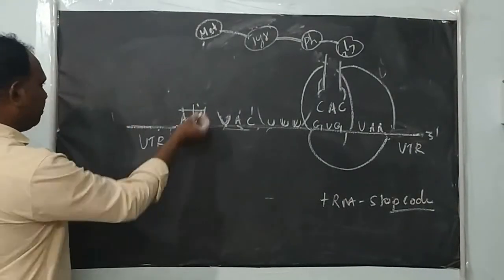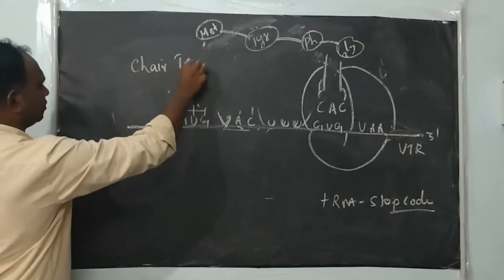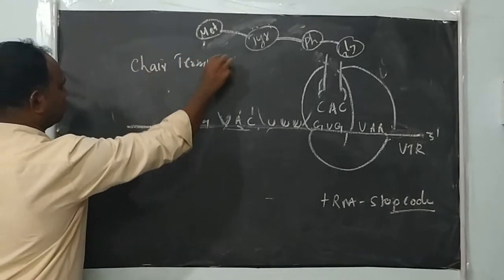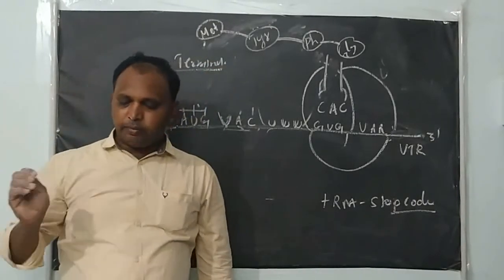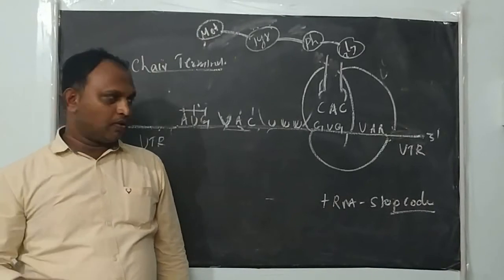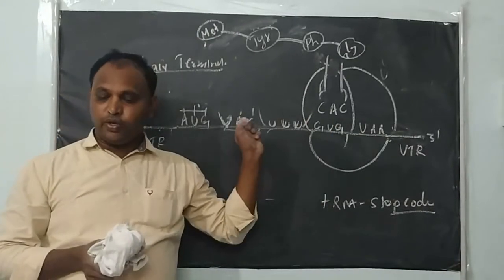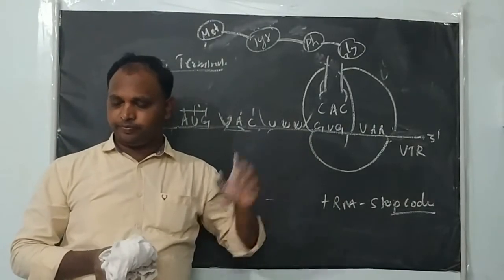So next we will see the termination of the polypeptide chain, how the polypeptide chain is terminated. The termination of the polypeptide is signaled by one of the three termination codons, either UAA, UGA or UAG.